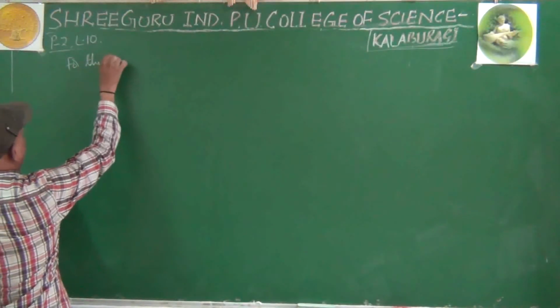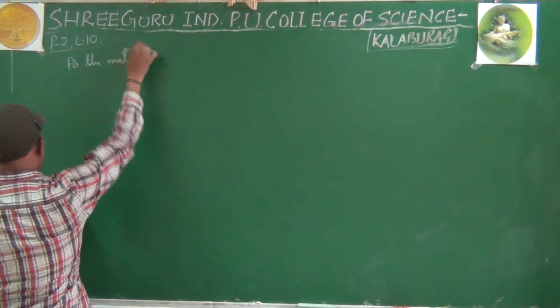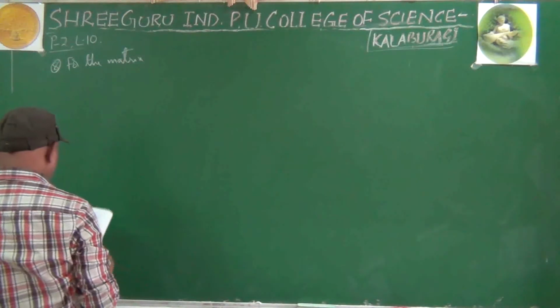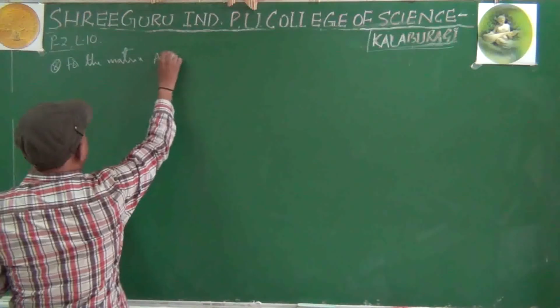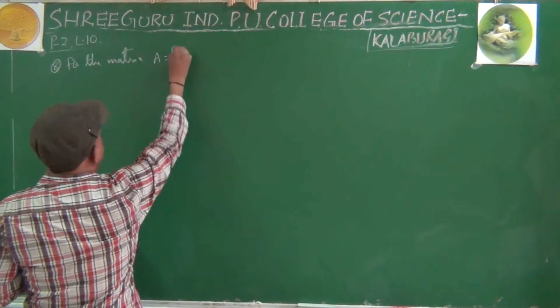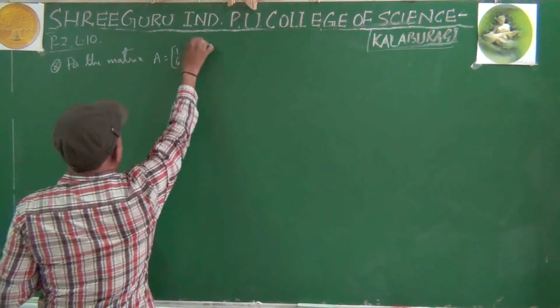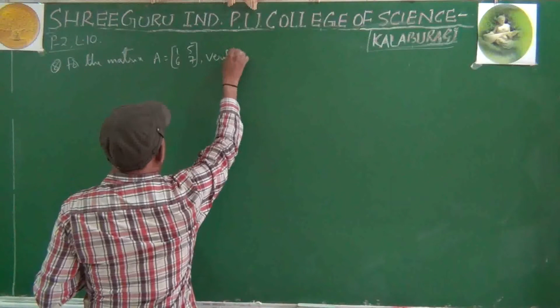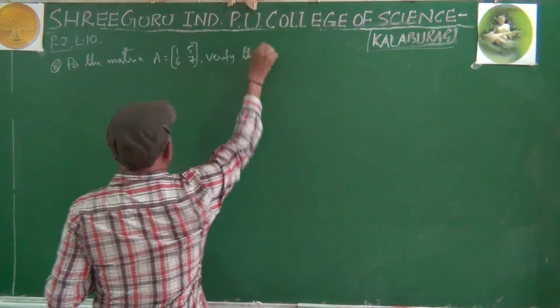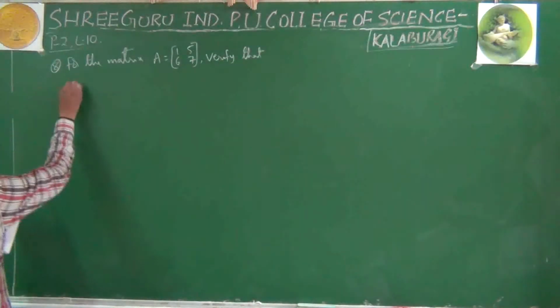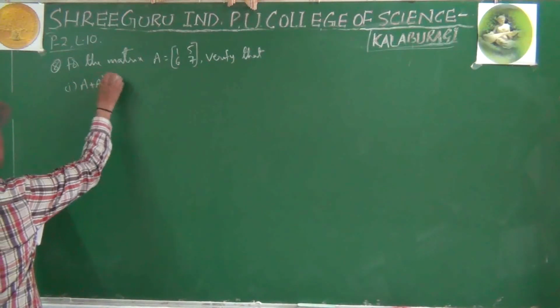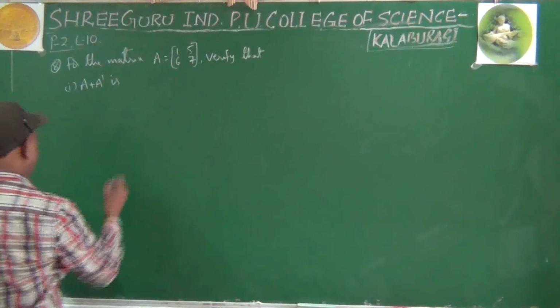Next one. 8th question. For the matrix capital A equals 1 5 6 7, verify that first sub question: A plus A dash is a symmetric matrix.